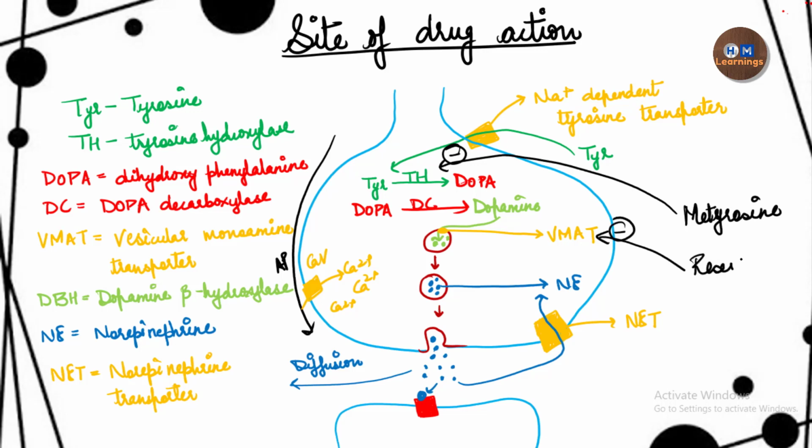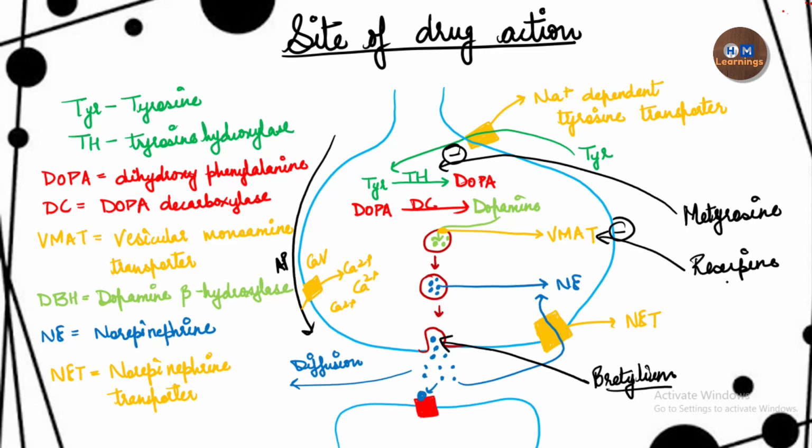Then another drug which is used here is reserpine. Reserpine is a drug which inhibits the vesicular monoamine transporter. Then the docking process, or the exocytosis or release of the neurotransmitter, is inhibited by bretylium. So this is another drug which inhibits the docking process, that is the release of the neurotransmitter.